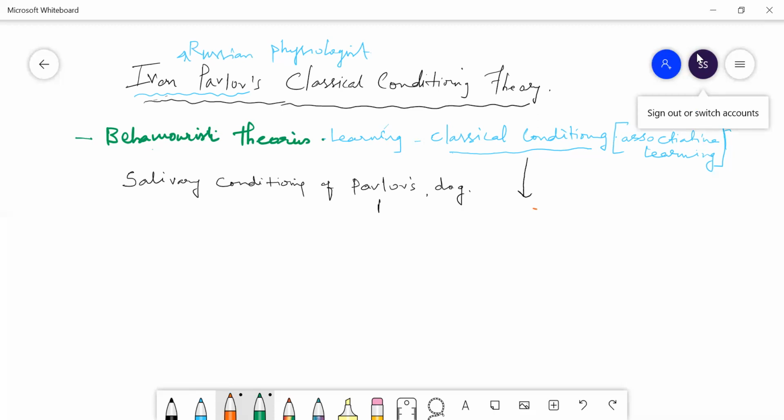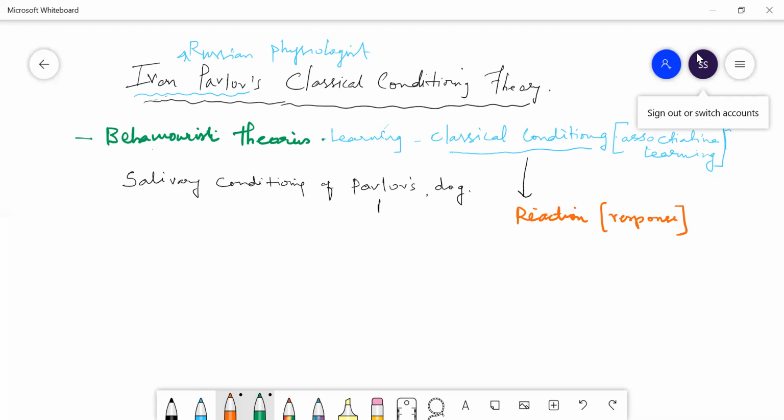Conditioning in behavioral psychology is a theory that the reaction, that means this experiment is all about reaction. Reaction means responses. Some response from the person. When you ask something, you get some response.